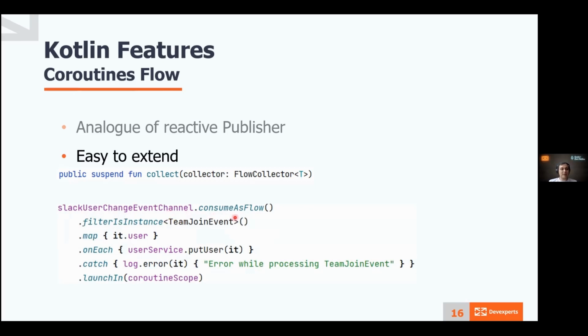Here you can see how we use it. So we have some channel of elements. We are consuming it as flow. We are filtering only instances of team join event. We're mapping underlying users, and for each user we put it into service. And if some error occurs, we just log it, and that's it. And all these functions are actually extension functions, so there's nothing special defined in the Flow interface.